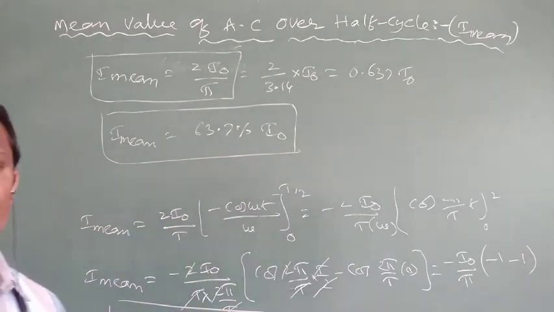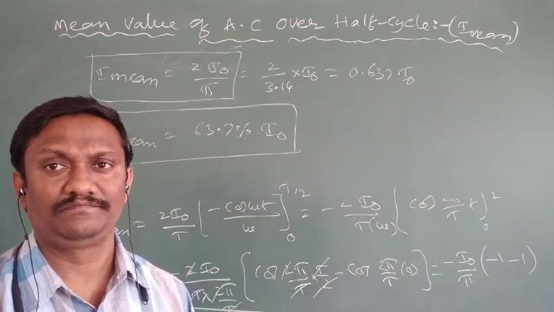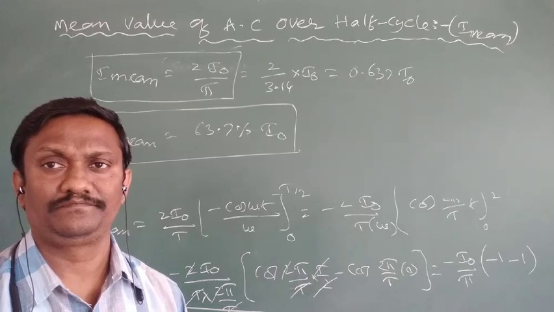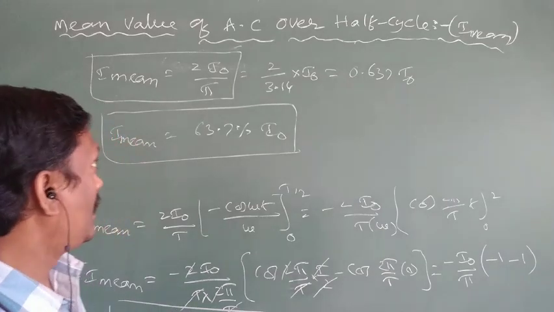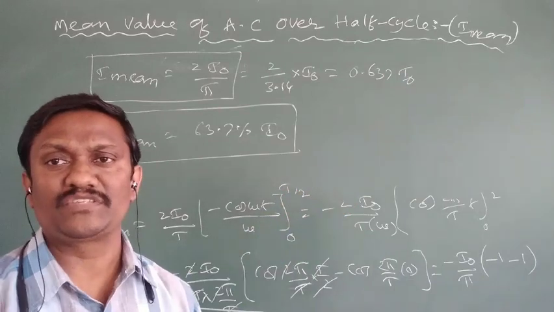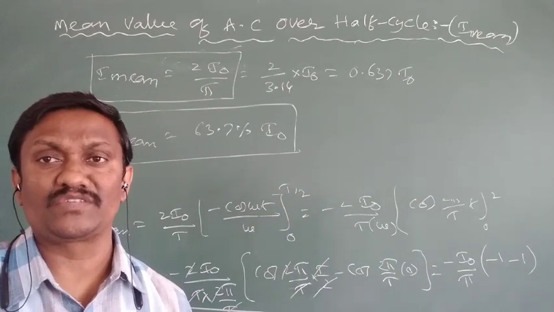So that is about the mean value of AC, or average value of AC. It is always calculated over a half cycle only. So that is about the derivation and formulas. The general definition is the sum of all currents to the number of currents over a half cycle.